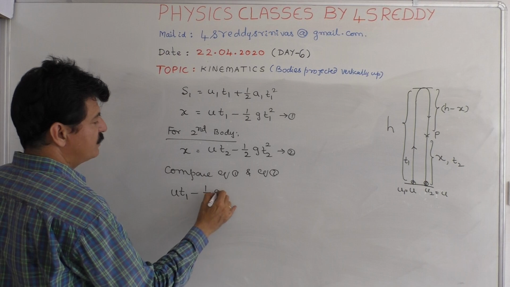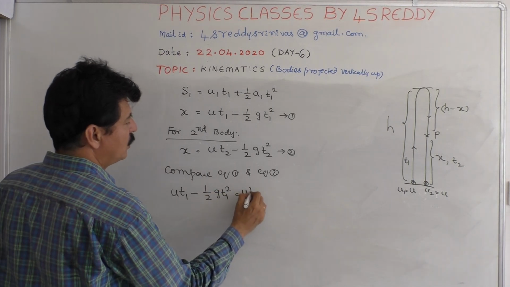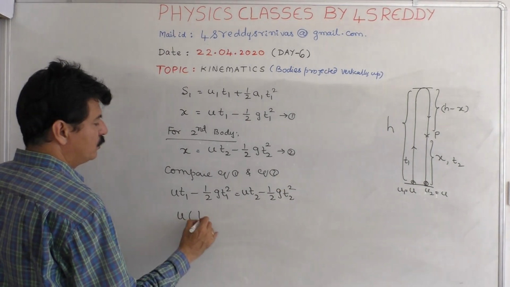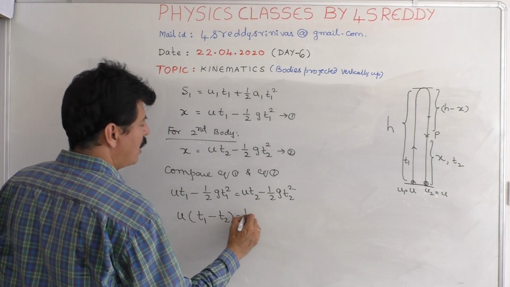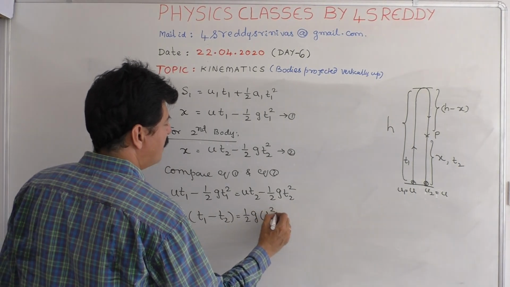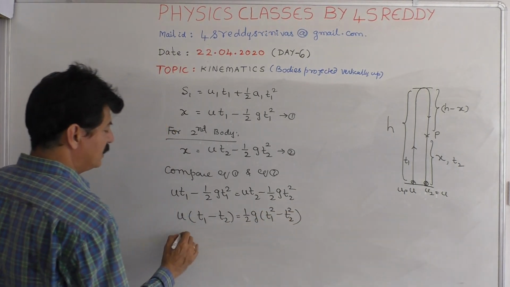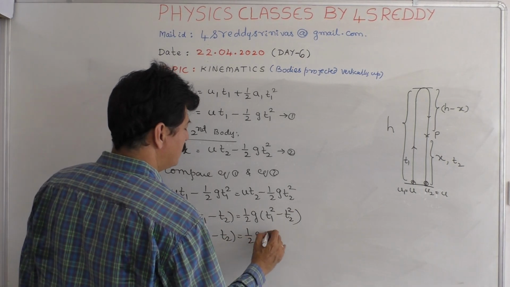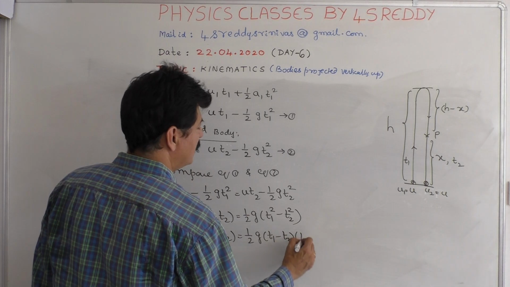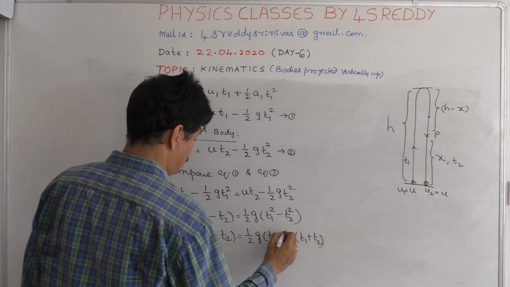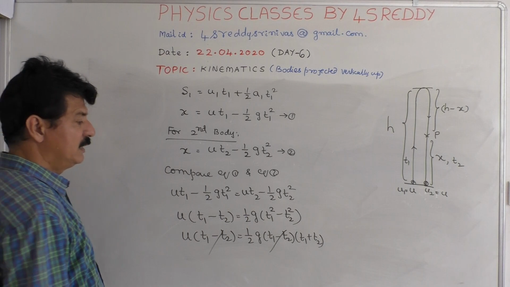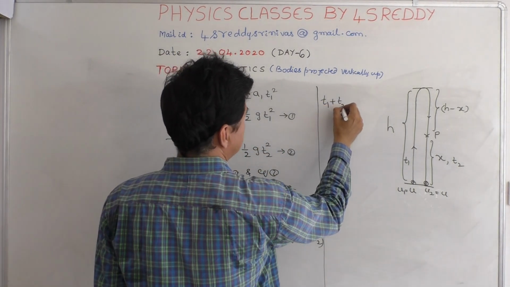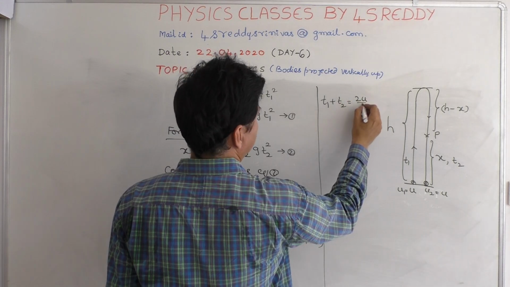UT1 minus half GT1 square is equal to UT2 minus half GT2 square, or U into T1 minus T2 equals half G into T1 square minus T2 square. Therefore, U into T1 minus T2 equals half G into T1 minus T2 into T1 plus T2. Therefore, T1 plus T2 is obtained as 2U by G.